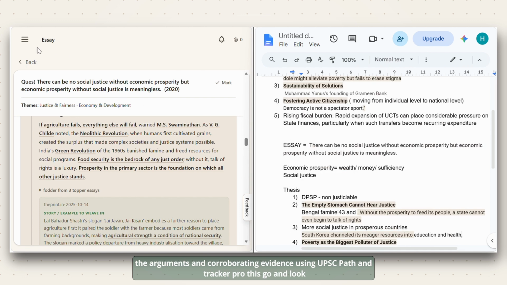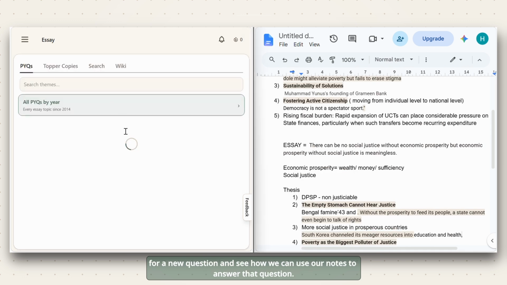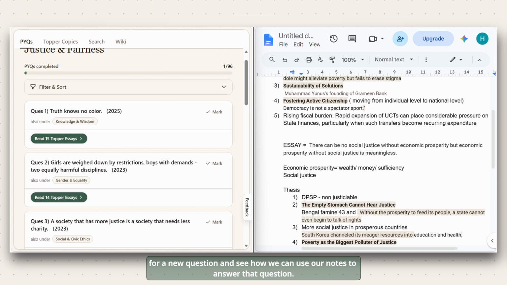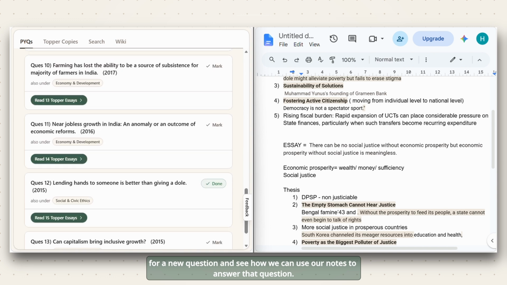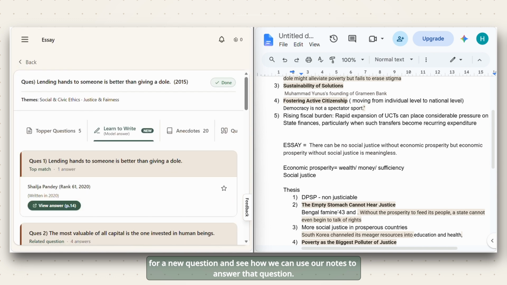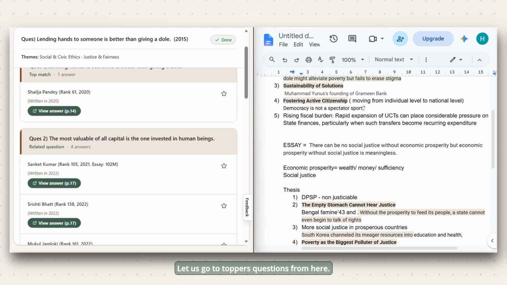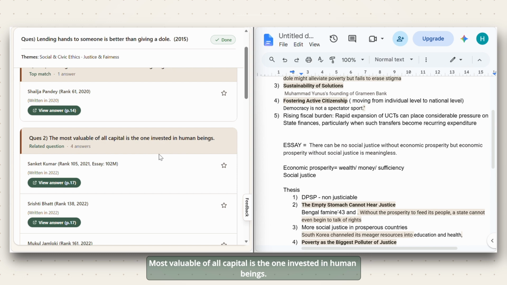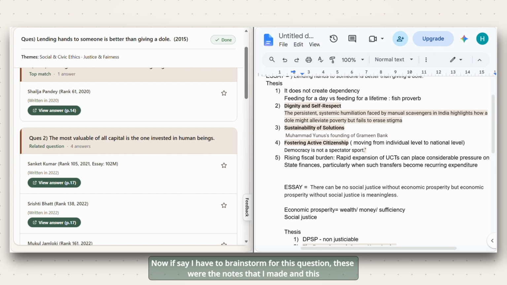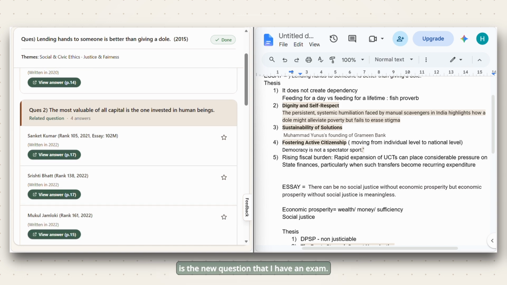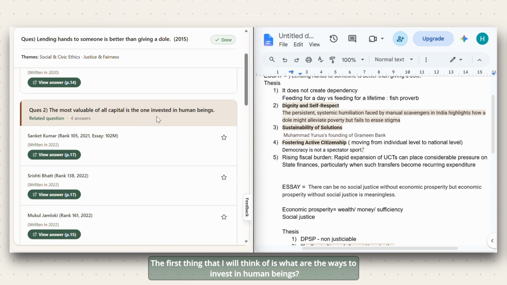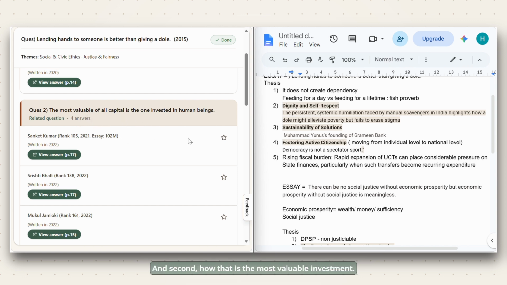Let us go and look for a new question and see how we can use our notes to answer that question. Let us go to toppers questions from here. This one is the same. Let us pick up the second one: most valuable of all capital is the one invested in human beings. Now if I have to brainstorm for this question, these were the notes that I made and this is the new question that I have in the exam. How will I try and brainstorm for this? The first thing that I will think of is what are the ways to invest in human beings, and second, how that is the most valuable investment.